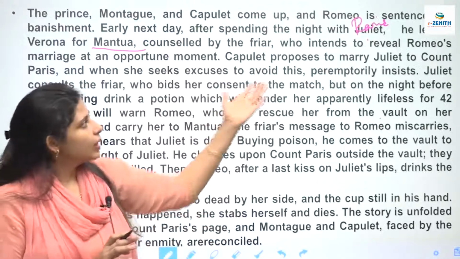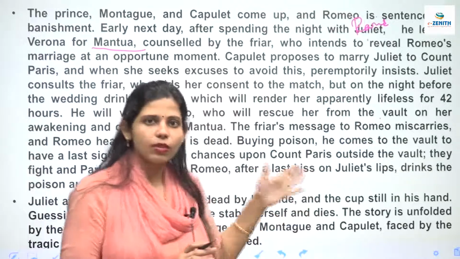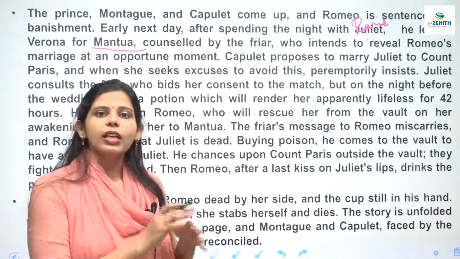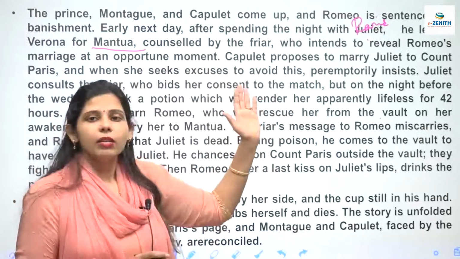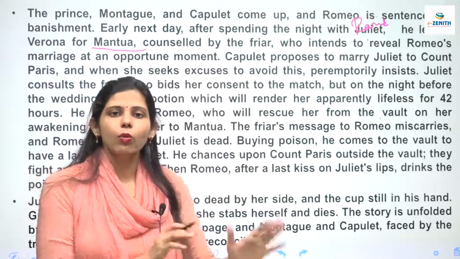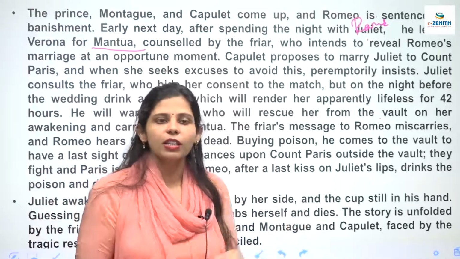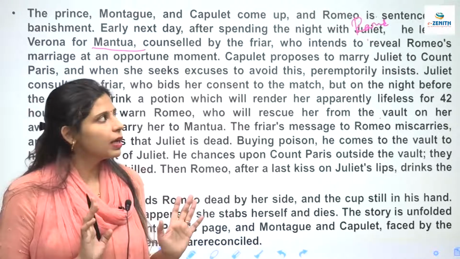फिर क्या होता है, ये क्या करती है, she goes to Fair Lawrence. Fair Lawrence हमने पढ़ा था, was a friend of Romeo, जिन्होंने इन दोनों की शादी कराई थी चुपचापी में. तो ये Fair Lawrence के पास जाती है and she tells him that I want to go to Romeo and I cannot get married to this person and if you do not take me to Romeo then I will commit suicide and I will kill myself. मैं अपने आप को मार लूंगी.